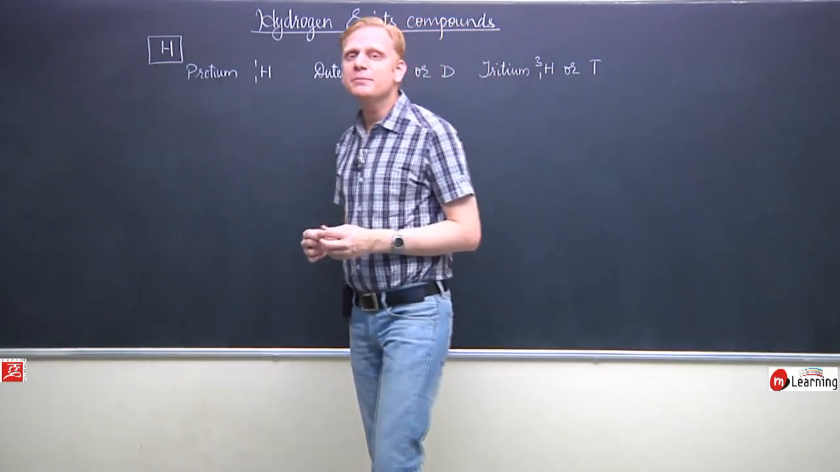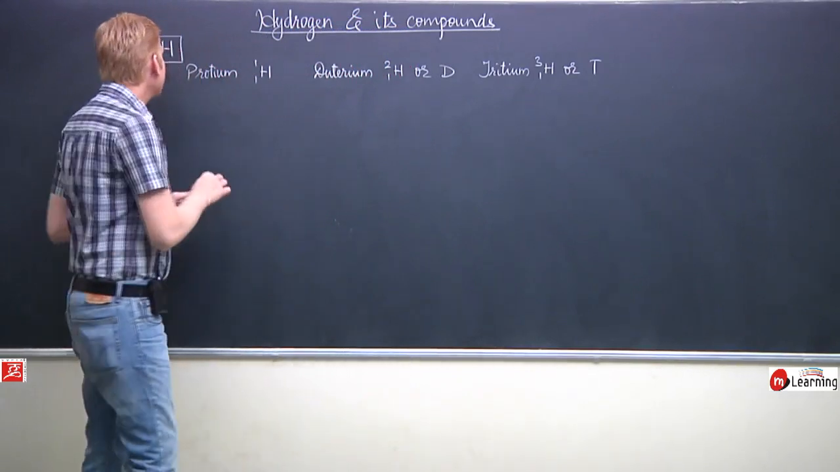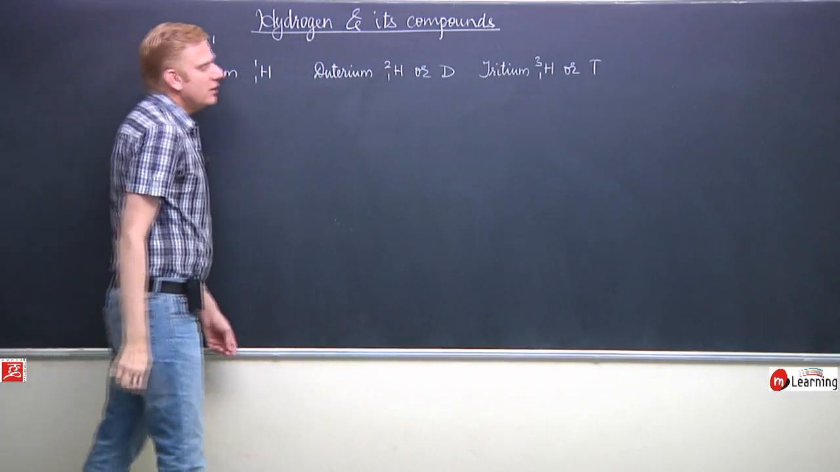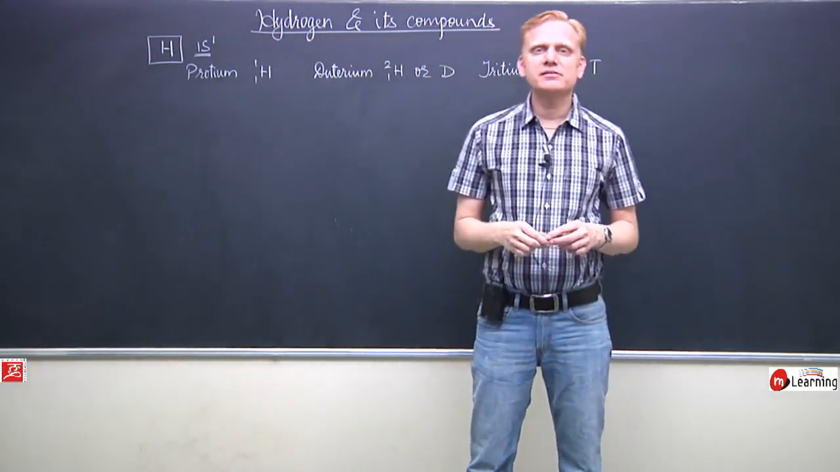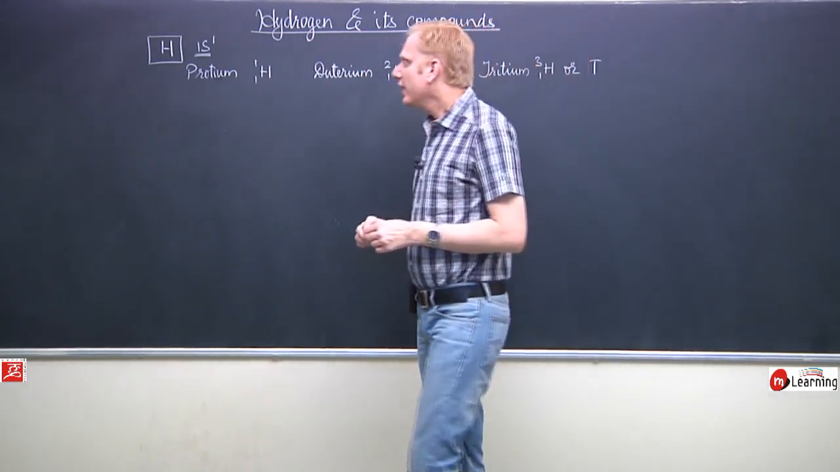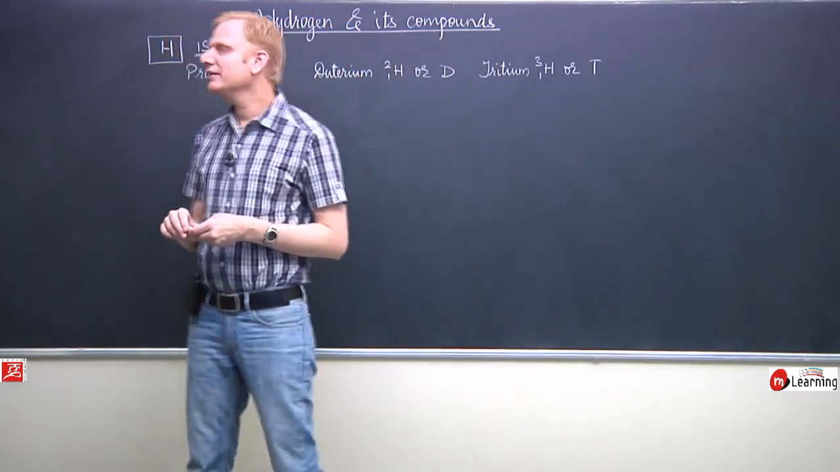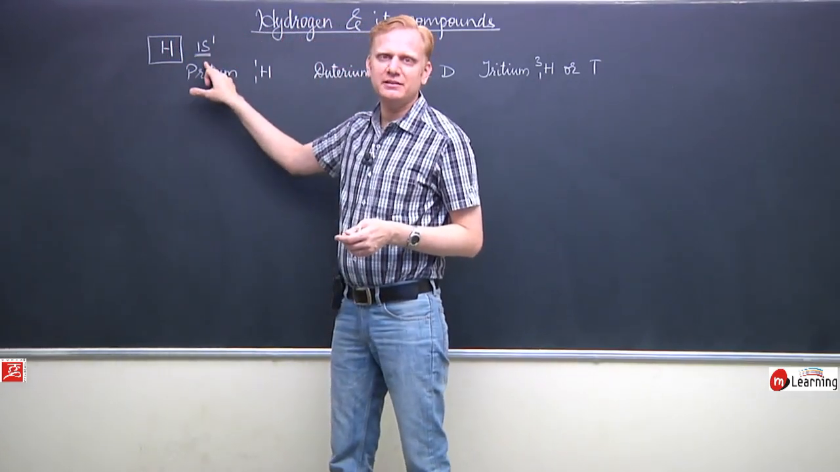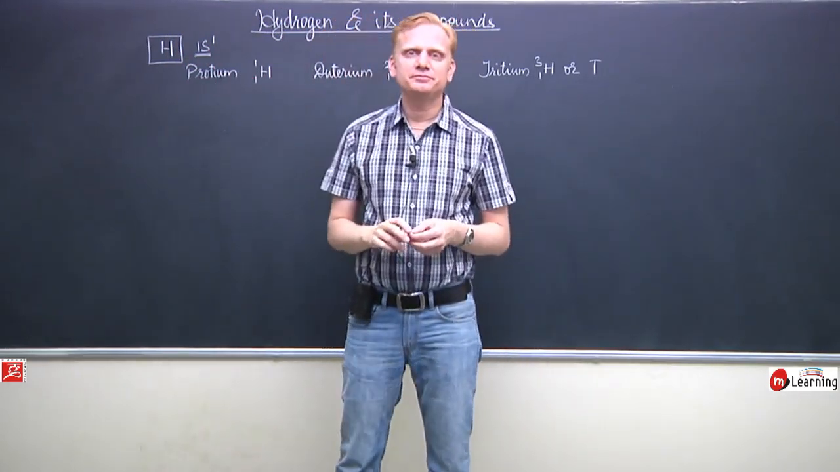Now about its position in the periodic table. As we know, its electronic configuration is 1s1. Looking at the configuration, it resembles alkali metals. So regarding the position of hydrogen, since it has been found to contain the valence electron in the s orbital, it has been placed in the first group of the periodic table.